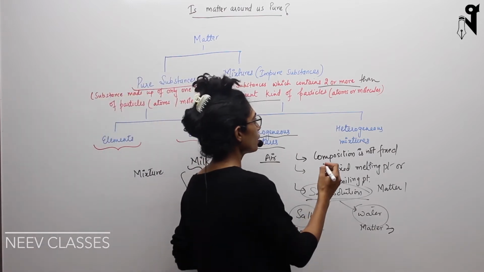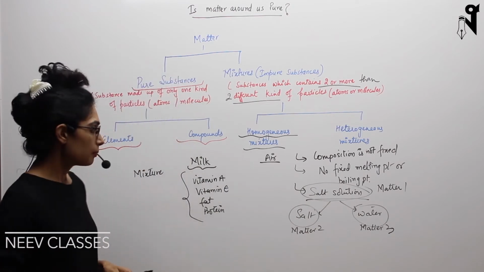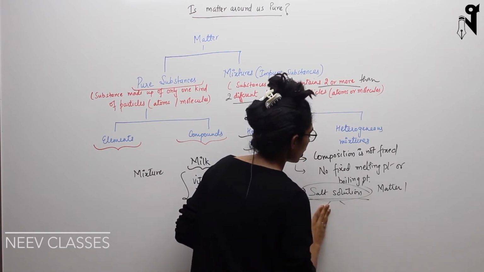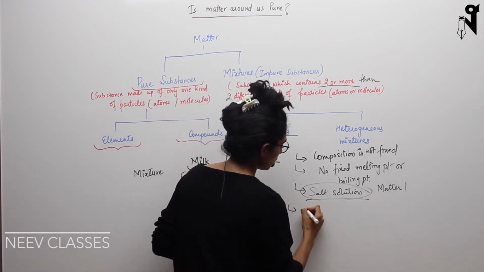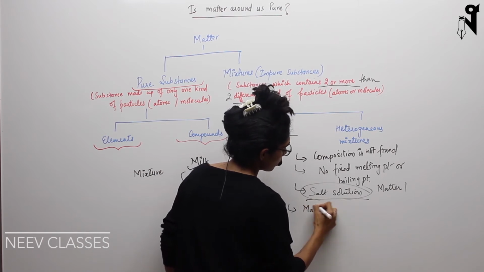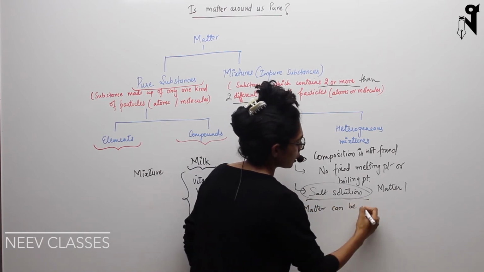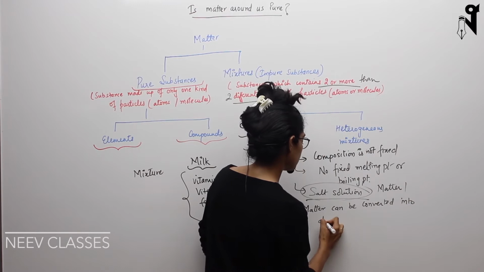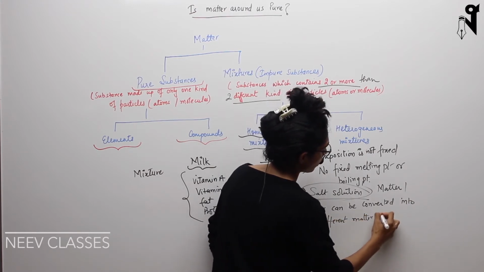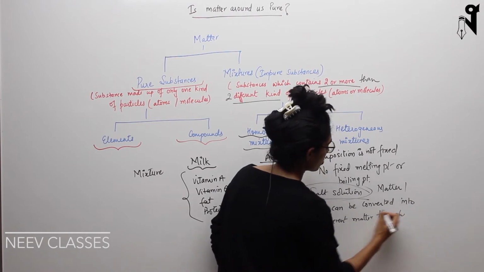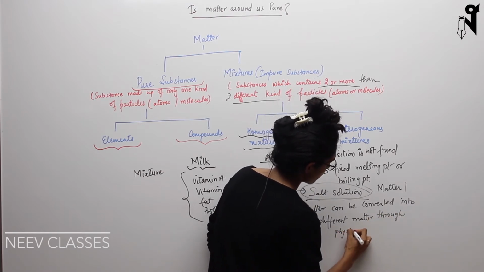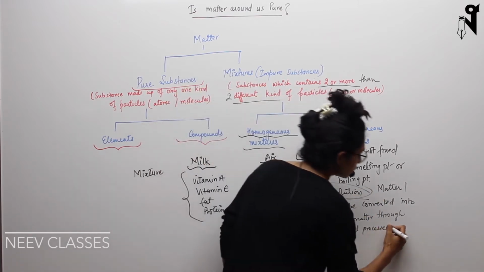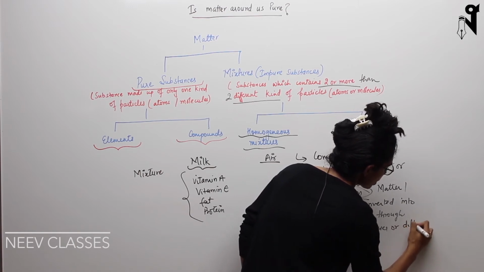So what we can write over here, I think I have to rub this off. I need some space to write. So matter can be converted into different matter through physical processes, or different separation techniques.